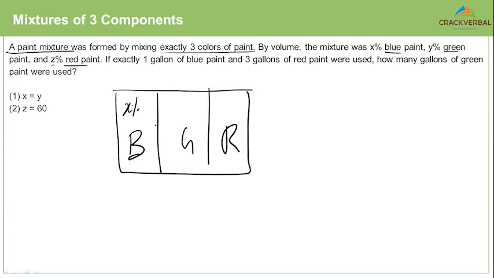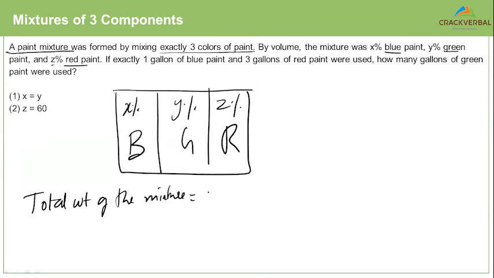So out of the total, X% is blue, Y% is green, and Z% is red. For our convenience, let us take the total weight of the mixture as B plus G plus R: B gallons of blue, G gallons of green, and R gallons of red, right?